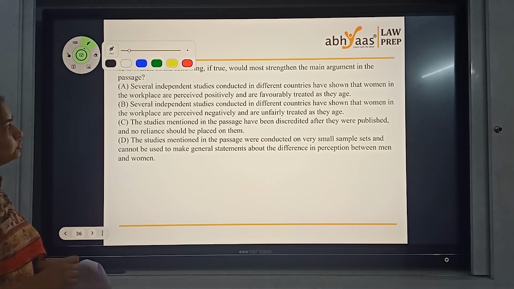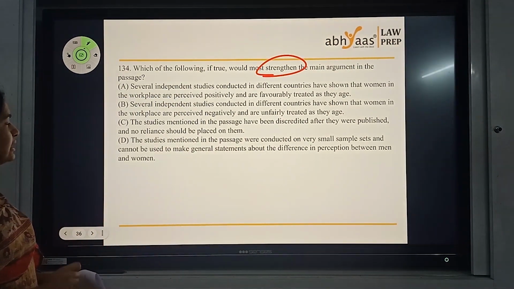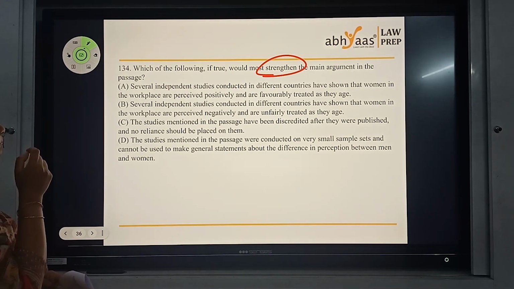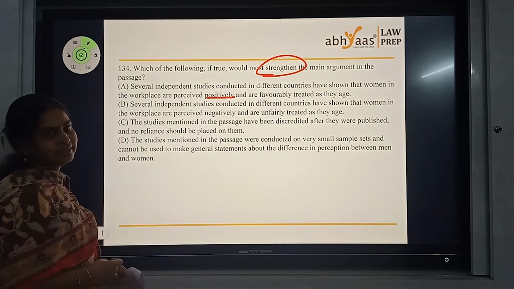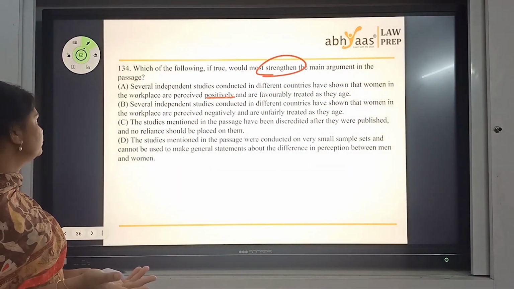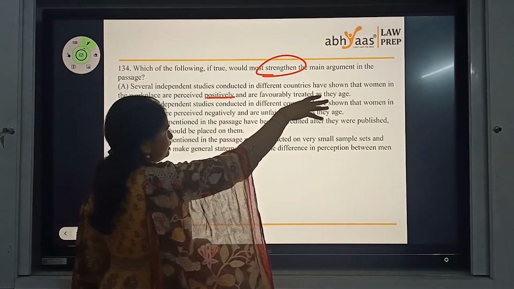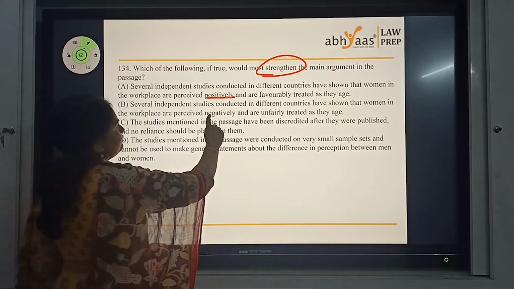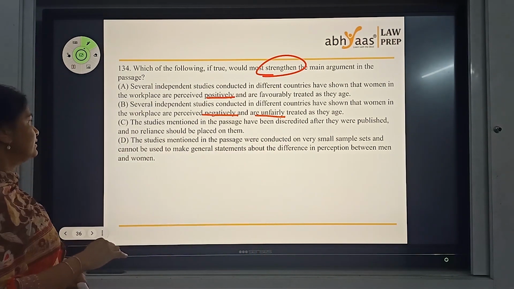Which of the following, if true, would strengthen the main argument in the passage? Several independent studies conducted in different countries have shown that women in workplace are perceived positively and are favorably treated at their age. Positively, that's definite no. Several independent studies conducted in different countries, first line is almost same. Negatively and are unfairly treated. Supporting statement, this can be my answer.